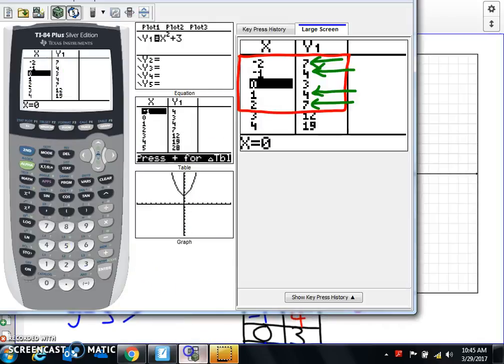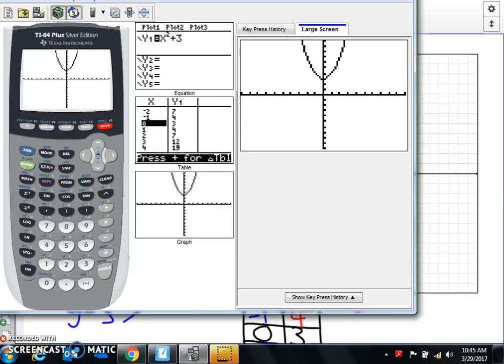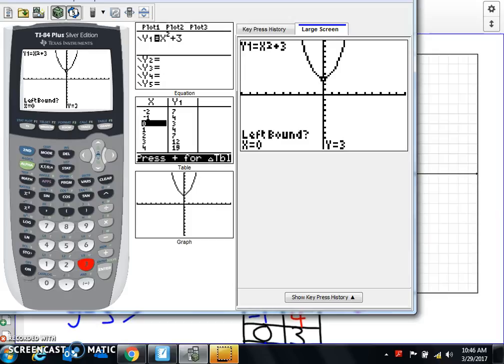Now here's another calculator trick just to show real quick. If you forget how to find your axis of symmetry or whatever else, you can find your minimum or maximum by saying second, calculate. And once again, it was a smiling graph, so that's a minimum, so I would say 3. And then do you see down here where it says left bound? I would go to the left with my little spider, click enter. I would go to the right, because now it's saying right bound, click enter, and my calculator's like, hey, do you want me to guess?